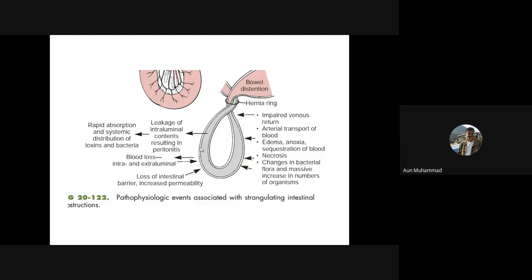If there is a coiling or volvulus formation, at the point of twist where the torsion has taken place, the main consequences will be obstruction in two senses: obstruction in the circulation and obstruction in the bowel movement.